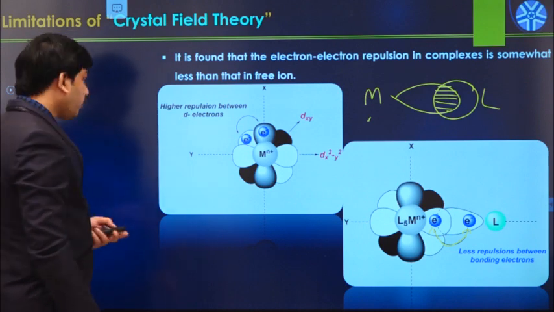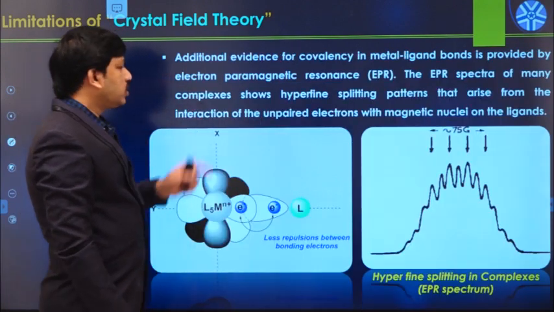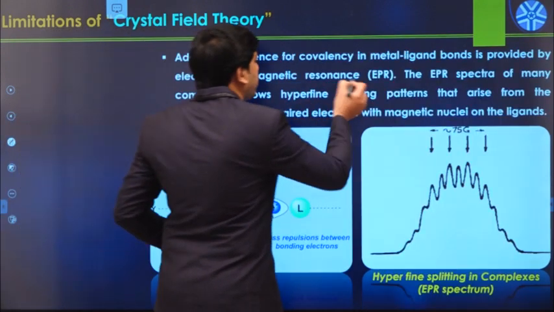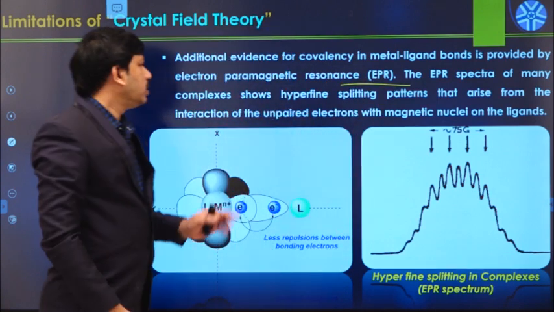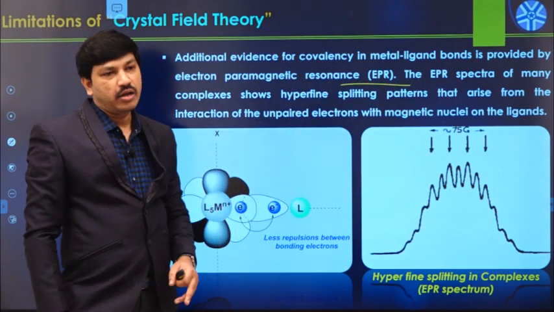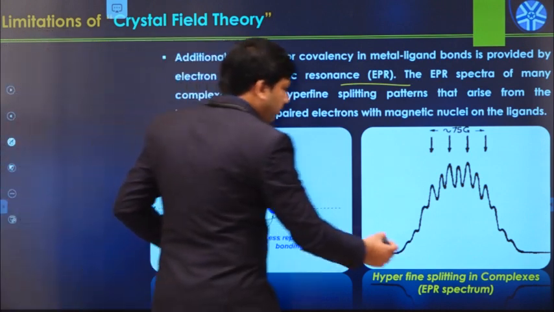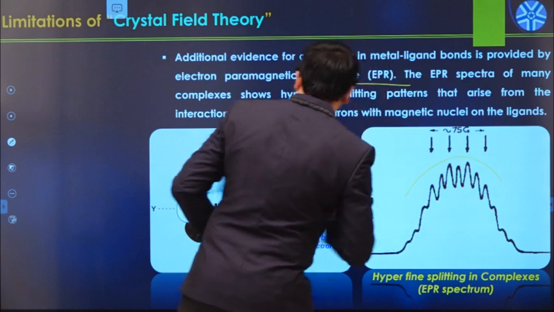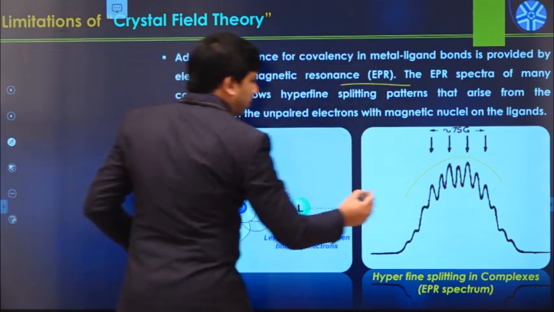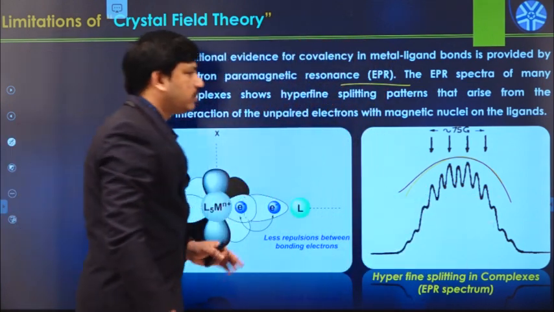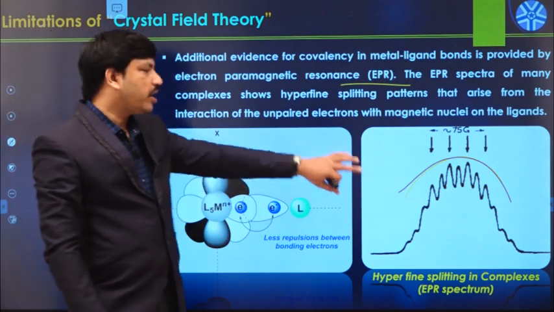Okay. Next point. EPR spectra, electron paramagnetic resonance spectra. The magnetic spectra of various metal complexes always show a hyperfine splitting pattern like this. Hyperfine splitting pattern like this. So this is also one of the indirect evidences.